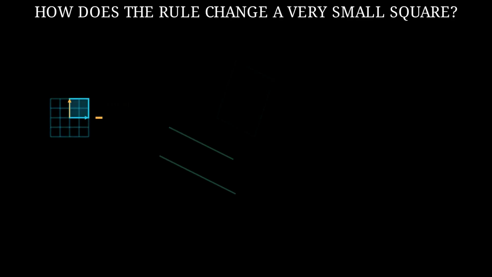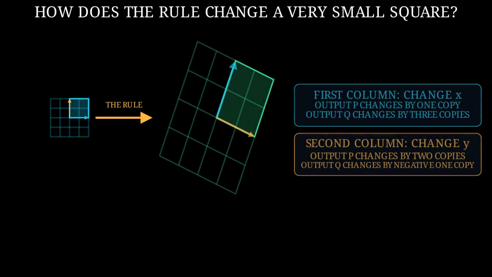A very small input square has one side made by changing x and another side made by changing y. After the rule acts, the first column tells where the x side goes. It becomes the blue arrow. The second column tells where the y side goes. It becomes the amber arrow. Those 2 arrows are neighboring sides of the new green parallelogram.